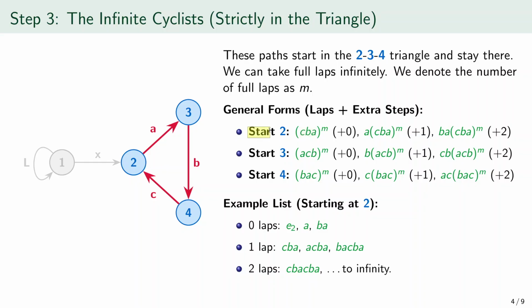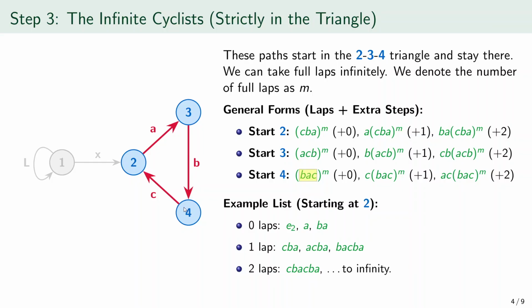In the same way, the written path ACB must be read from right to left, so it means first travel along B, going from 3 to 4, then travel along C, going from 4 to 2, then travel along A, going from 2 to 3. So ACB is 1 full lap starting and ending at object 3. And the written path BAC must also be read from right to left. So it means first travel along C, going from 4 to 2, then travel along A, going from 2 to 3, then travel along B, going from 3 to 4. So BAC is 1 full lap starting and ending at object 4.